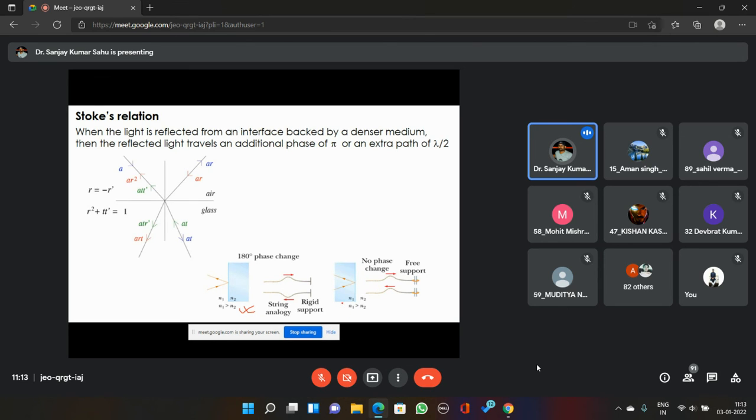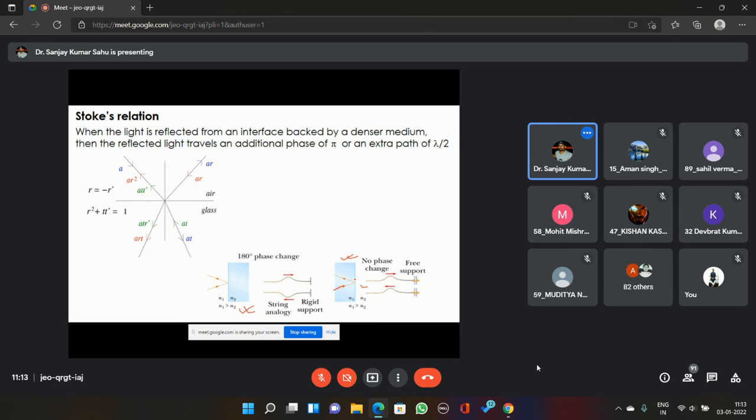On the other hand, if the light is incident from a denser medium to a rarer medium, here it is a glass medium which has a refractive index of 1.5. Here suppose it is an air medium, refractive index 1, and you are incident with a light from this side. That means the light is propagating in this direction and getting reflected from this interface separating glass and air medium. Then there will be no additional phase difference between the incident and reflected light. No phase addition will take place when the light is reflected from an interface while going from denser to rarer medium.